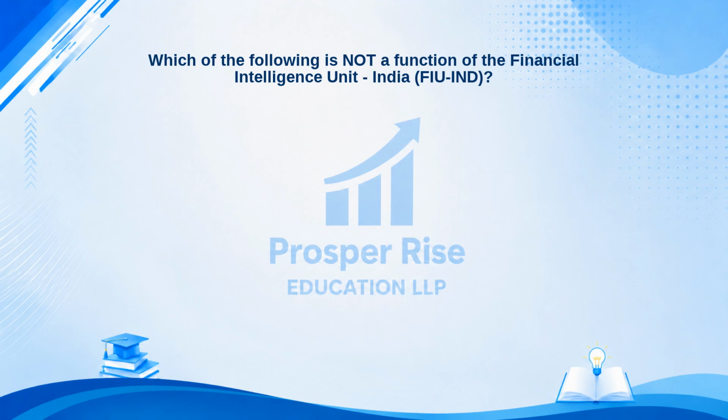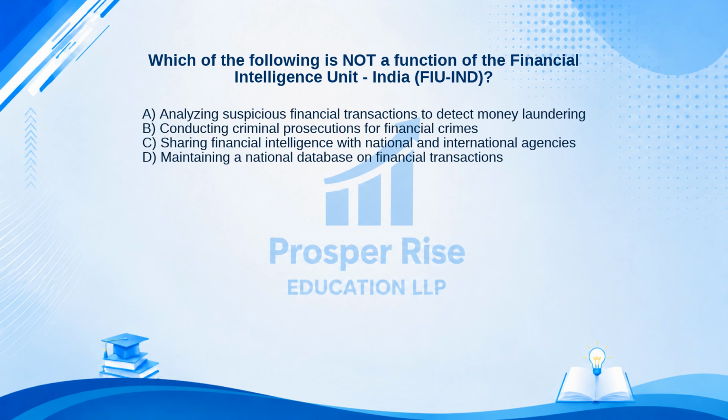Which of the following is not a function of the Financial Intelligence Unit India, FIUIND? Here are your options. A. Analyzing suspicious financial transactions to detect money laundering. B. Conducting criminal prosecutions for financial crimes. C. Sharing financial intelligence with national and international agencies. Or D. Maintaining a national database on financial transactions. Take a moment to pause the video and decide.